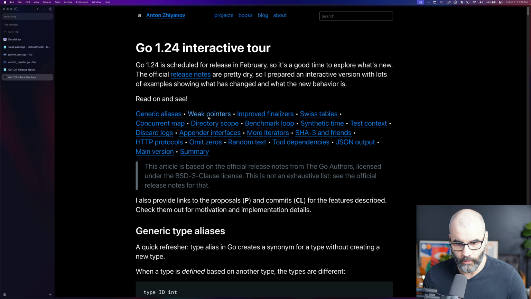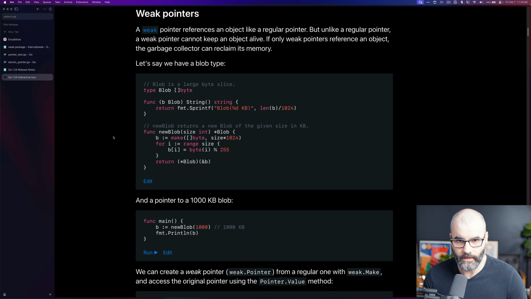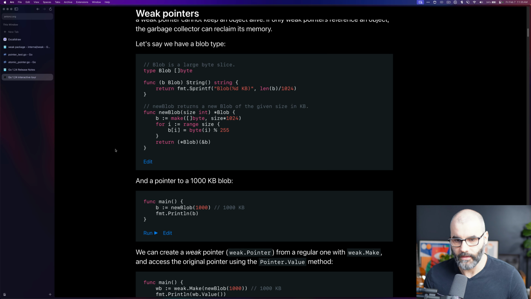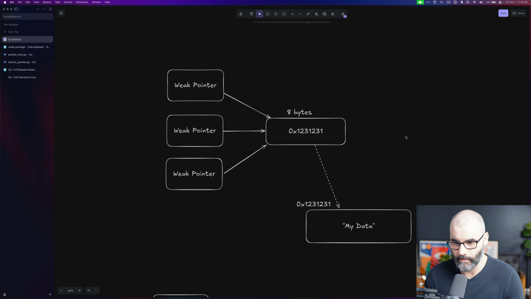The second feature is weak pointers, and this one is very interesting. The best way I can describe this is that in Go, normal pointers don't get deleted or collected when you run the garbage collector on them. With weak pointers, they get collected. The best way I can describe this is by showing you this small diagram here. A weak pointer points at an address, which is 8 bytes, and that address points to the actual data you care about. That's how weak pointers work.